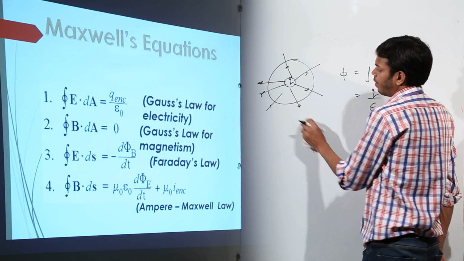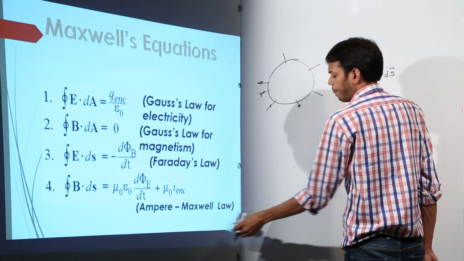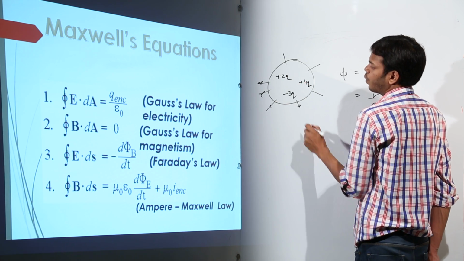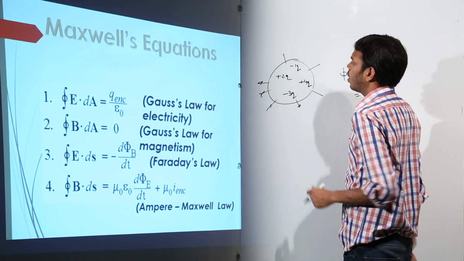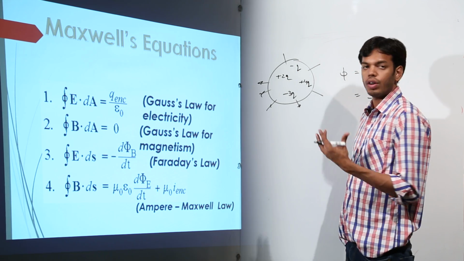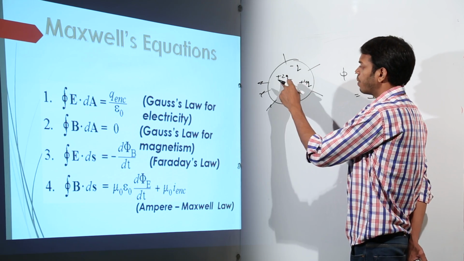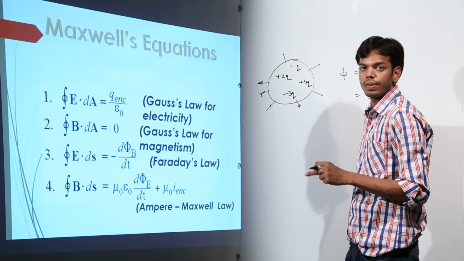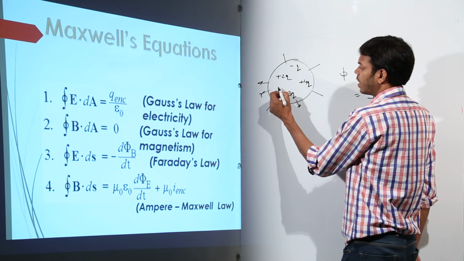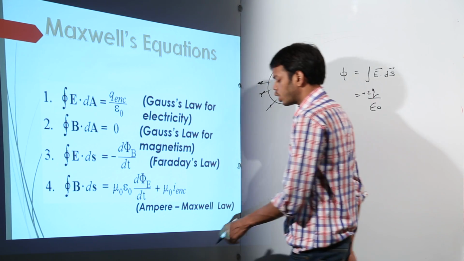Now, if I would like to change it, for example, instead of a single q, I am placing plus 2q, minus 3q, plus 4q and minus 1q, or it would actually be minus q. So the net flux which is coming out of the closed surface is due to what charge? It will be due to the sum of the charges, that is plus 4 plus 2 is plus 6, 6 minus 4 is 2. So the net flux is due to plus 2q, right? That means if there is another minus 2q here, the total flux would be equal to 0, because there is no net charge inside it.